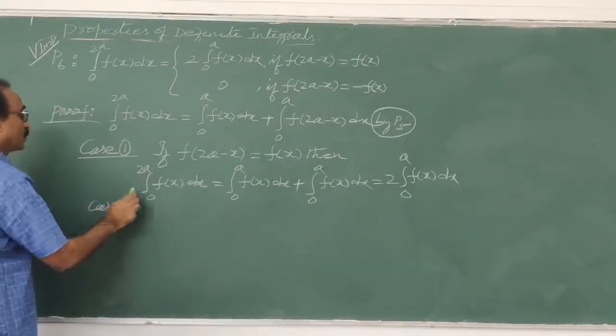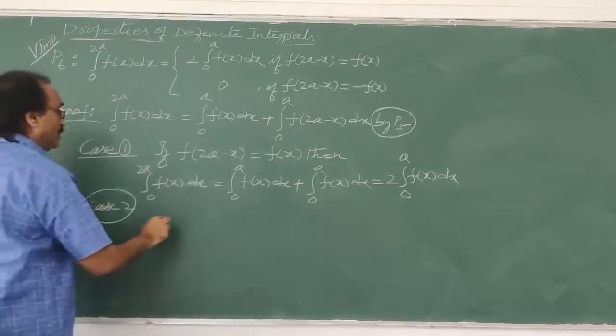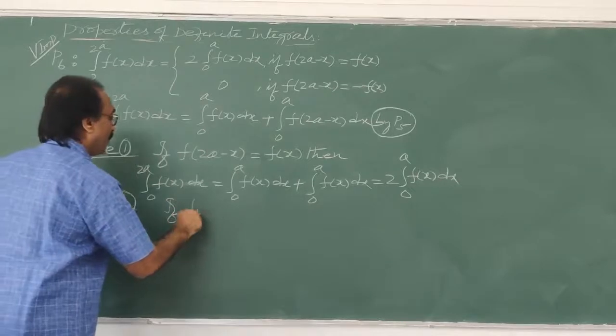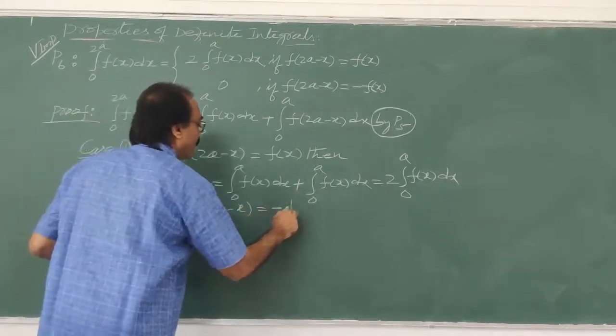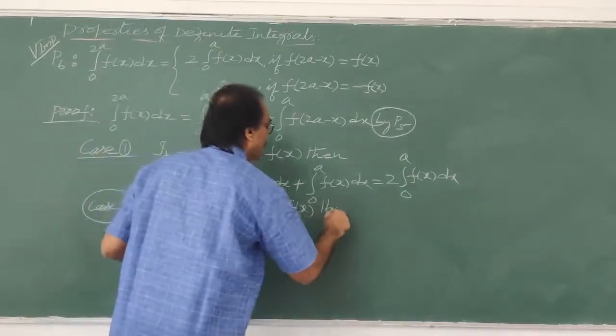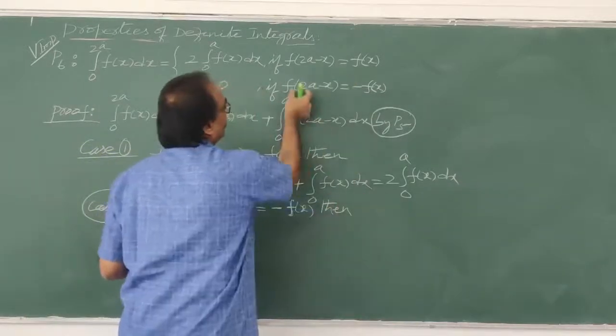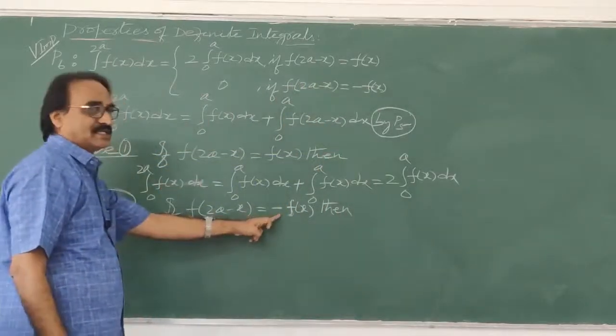Then what is case 2 now? Case 2: if f of 2a minus x is equal to minus f of x.